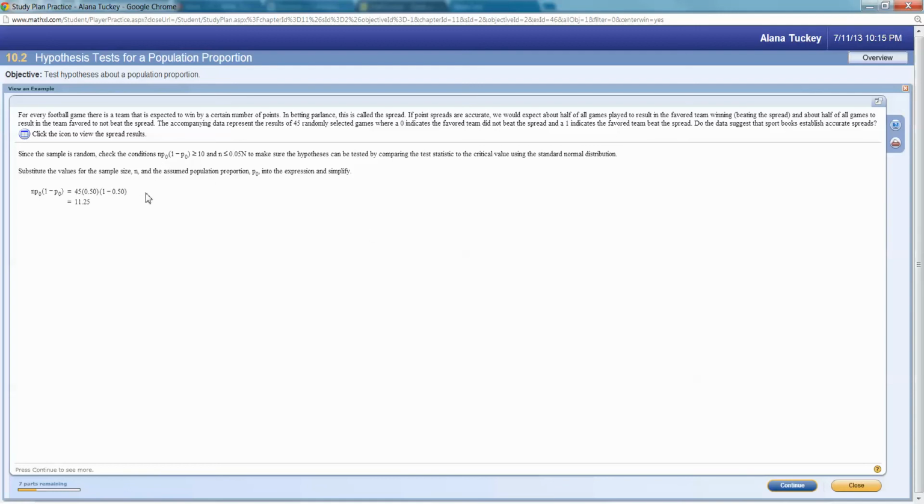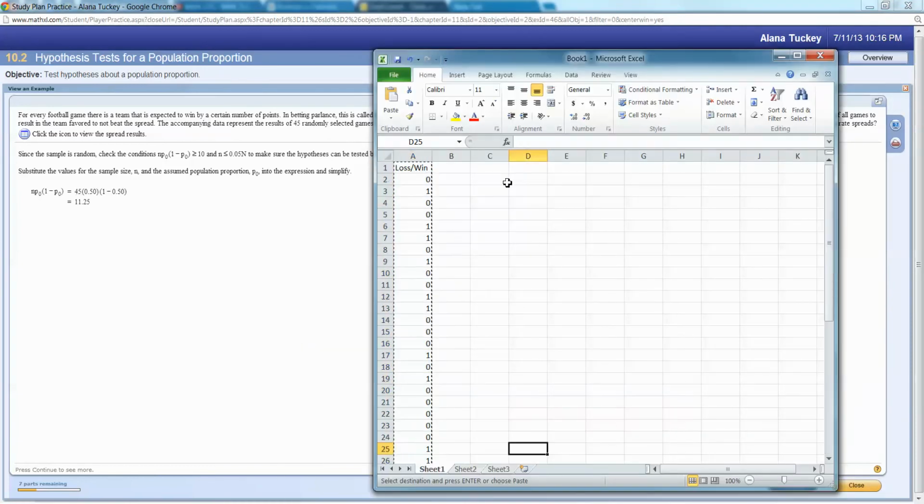Now, this is kind of strange because they have this out of order, but your null and alternative hypotheses are going to be 50% because it says right here, half of all games, right? So you expect half of all games, that's 50%. 50% is half. Let me go type that into Excel. That way we can get our ducks in a row here. So hold on one second.